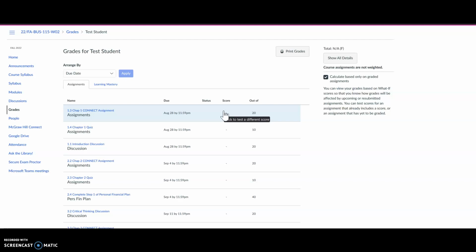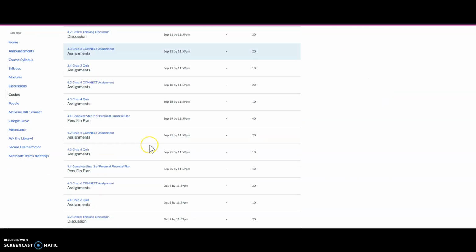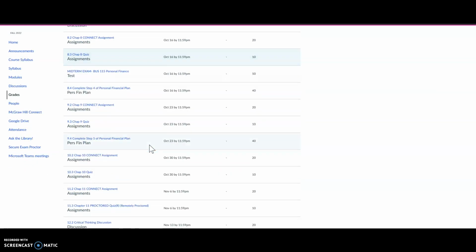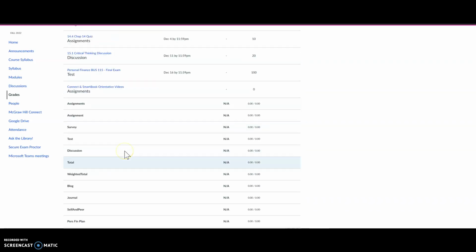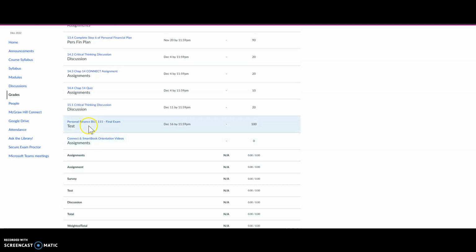There's 2 exams for the semester. One is a midterm. Scroll down here, and yeah, there's a midterm exam right here after Module 8, or at the end of Module 8, and then at the very end of the course, there is a final exam. It's a comprehensive final that covers everything that we've covered during the semester.